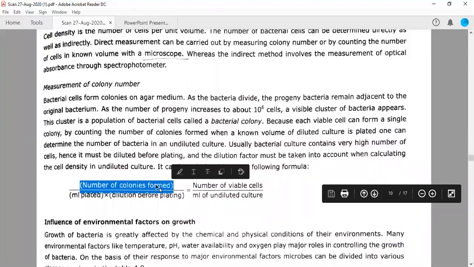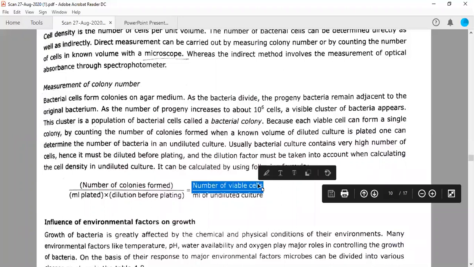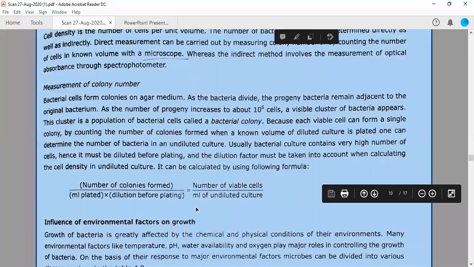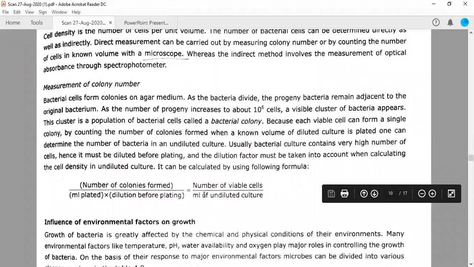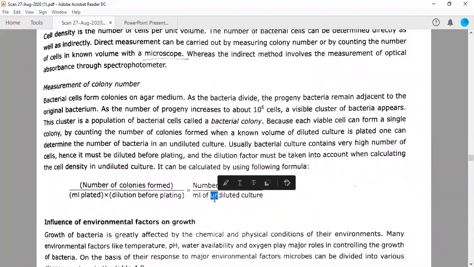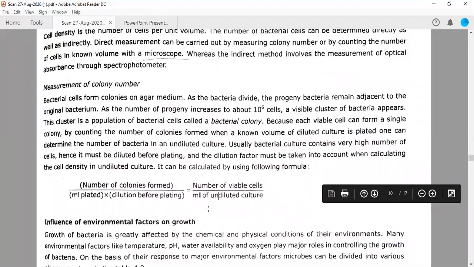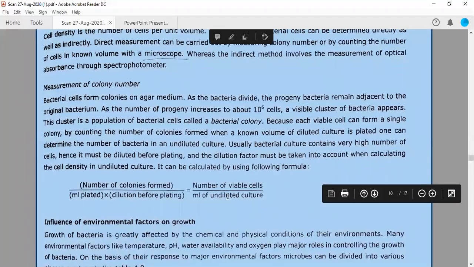So you can count the number of colonies over your plate, and this is exactly equal to the number of viable cells, right? Now you need to put this value in ml of undiluted culture. So ml of undiluted culture is having so much cells. To calculate this undiluted culture, you need to multiply this by the ml plated, meaning how many mls you have plated over the agar plate. You need to multiply this value by a dilution factor before plating.